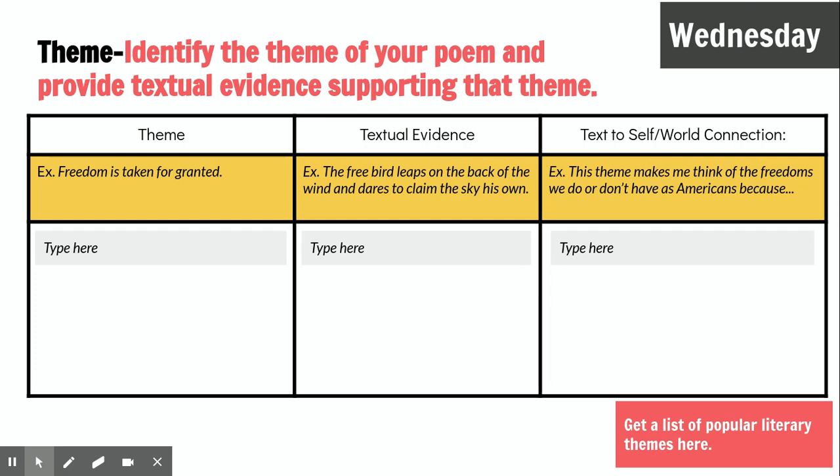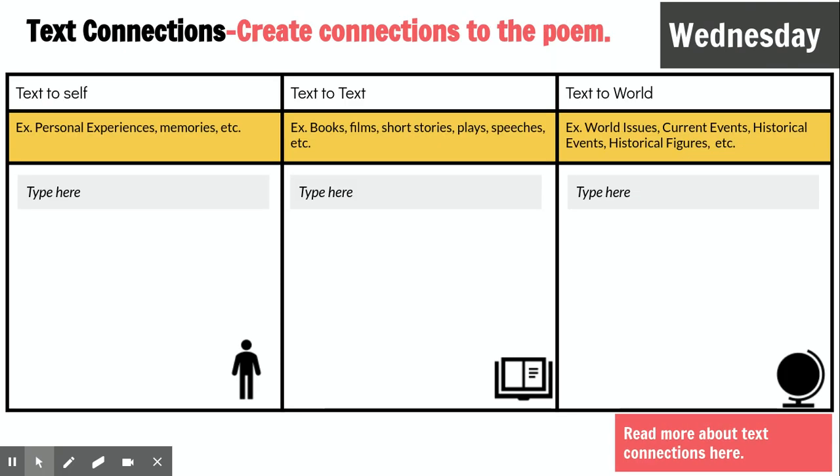And then the last one is text to self or text to world connection, where the theme makes you think of something in real life that has happened to you, or somewhere that you have seen it before on TV or social media or with someone else that you know. Also on Wednesday, it is text connections. Again, text to self is personal experiences. Text to text is found in books, films, short stories, plays, etc. Text to world is world issues, current events that you see on the news, historical events, and so on.